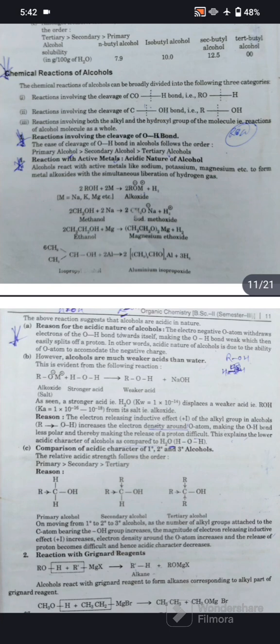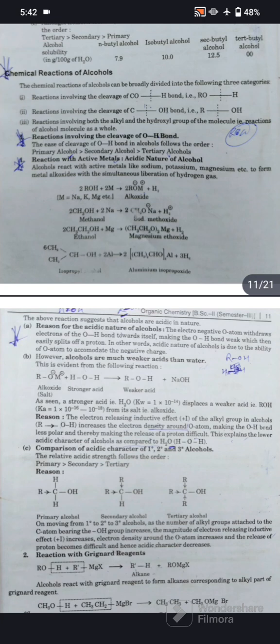This is evident from the following reaction: alkoxide plus a strong acid converts into a weaker base plus NaOH. The stronger acid here is H2O, for which the value of Kw is 10 raised to power minus 14, while the weaker acid is ROH, which is alcohol. The value of Ka for alcohol is 10 raised to power minus 16 to 10 raised to power minus 18, with its salt being the alkoxide.